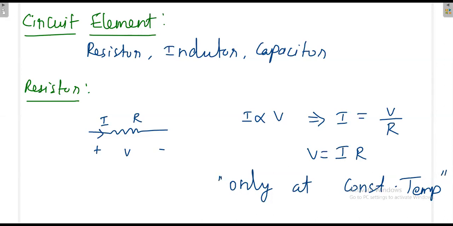This is the hidden part here, because if you really change the temperature, then Ohm's law is not true, because what you are saying here is R is constant. So that's why I is directly proportional to V. R is constant is true only at constant temperature. That means if you change your temperature, resistance will change. Then we'll see that nature now.